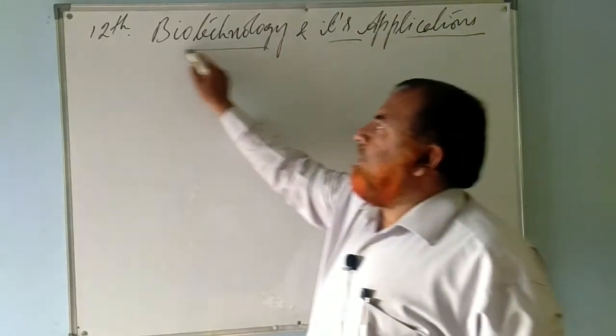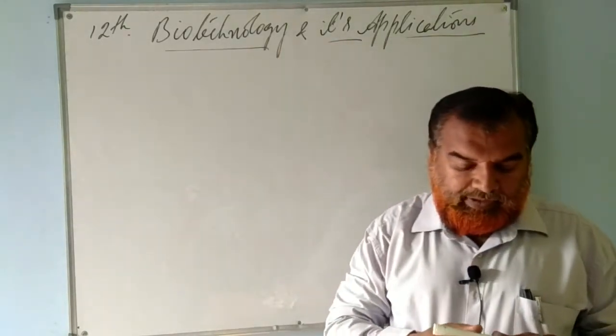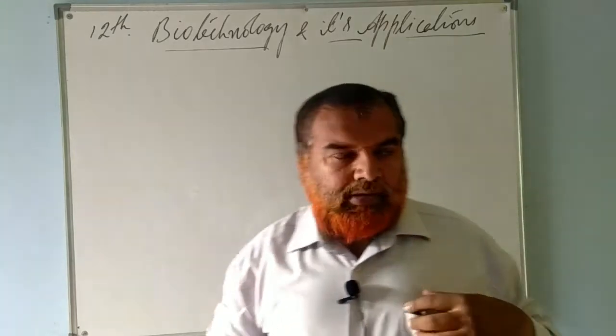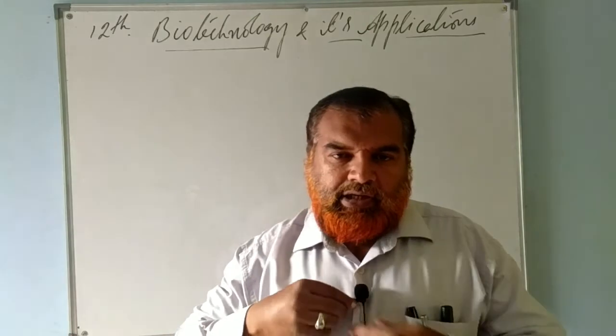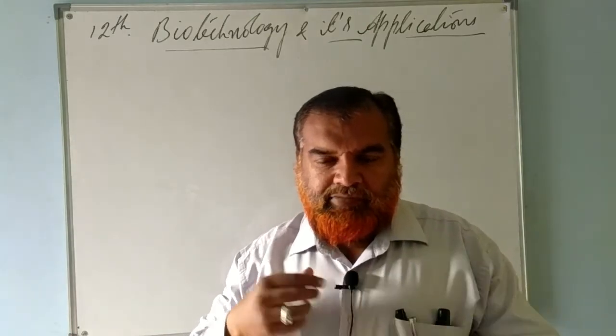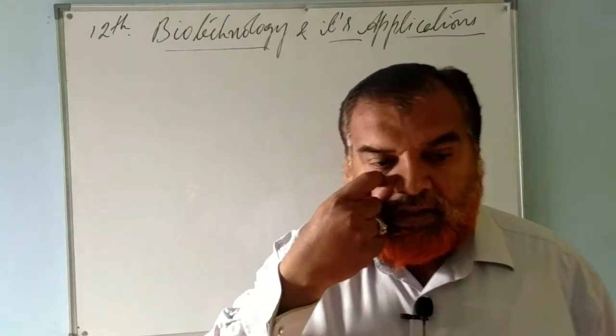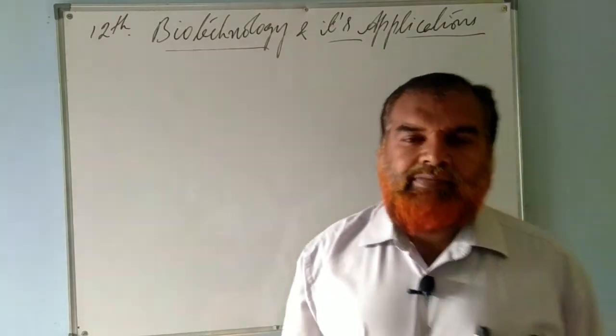In the 11th chapter, you are studying about biotechnology principles and processes. In that, you might have understood the definition of biotechnology, the historical background of biotechnology.